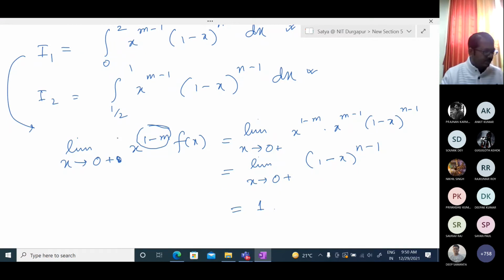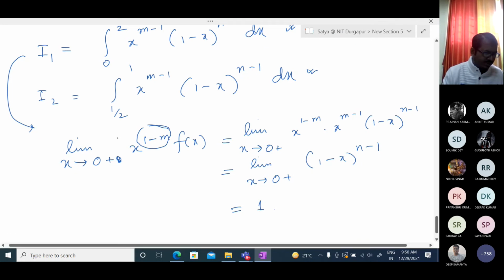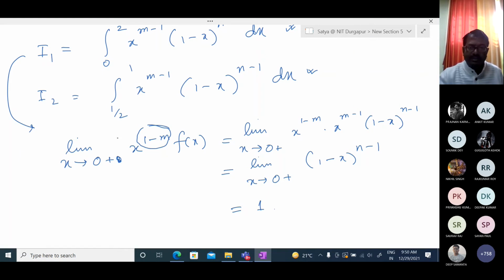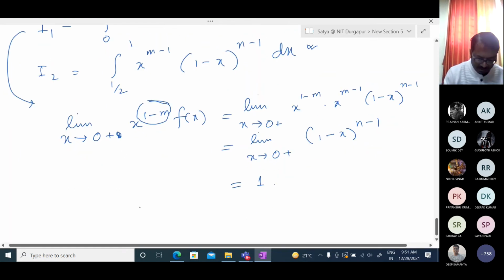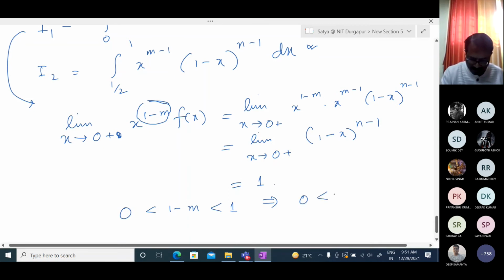Here mu equals 1 minus m. So 0 less than 1 minus m less than 1. This implies, similar to the previous one, 0 less than m less than 1. So the type 2 mu test gives that this portion is convergent.